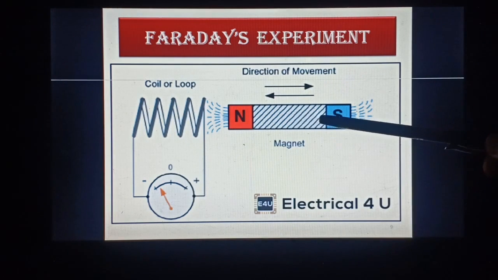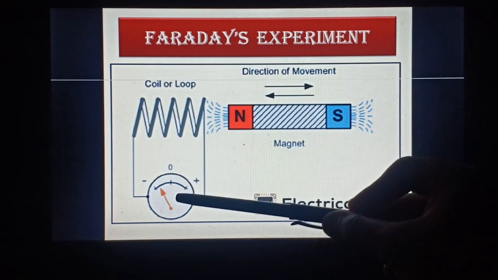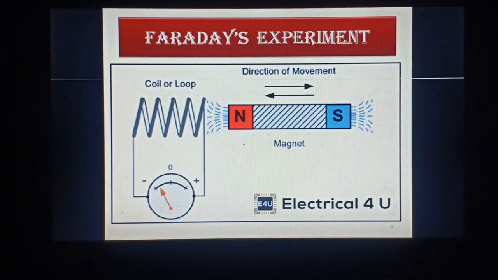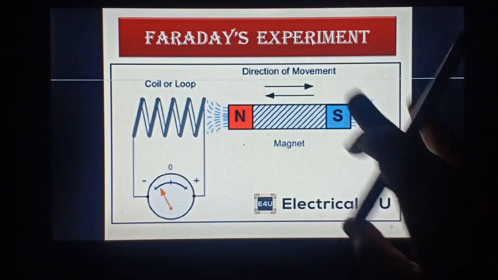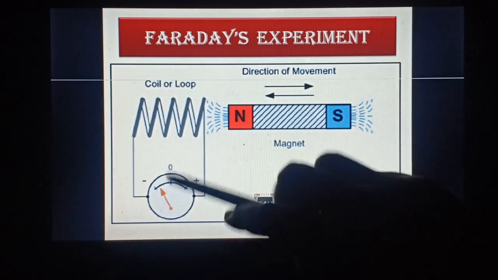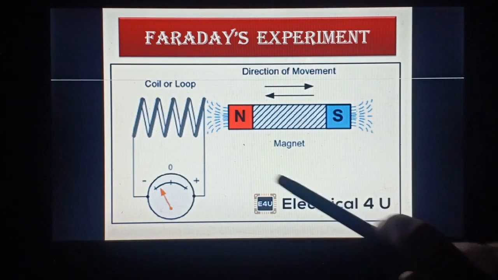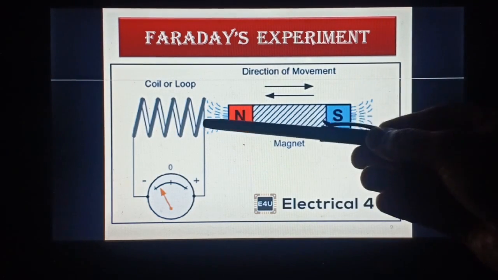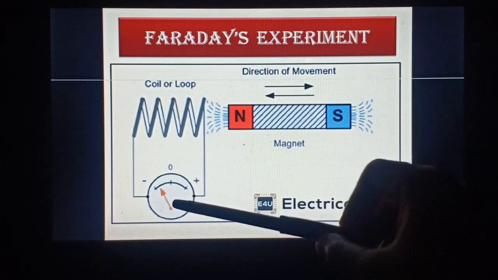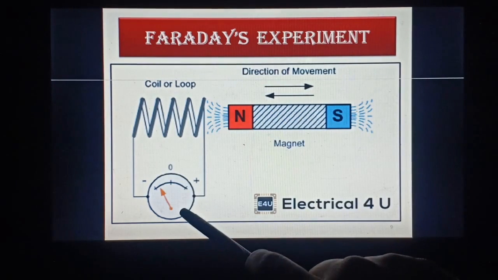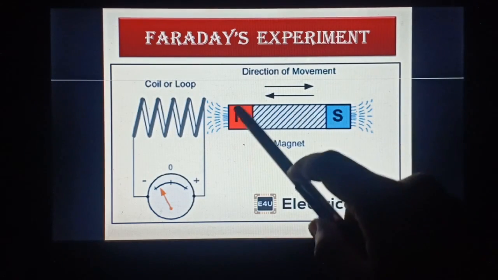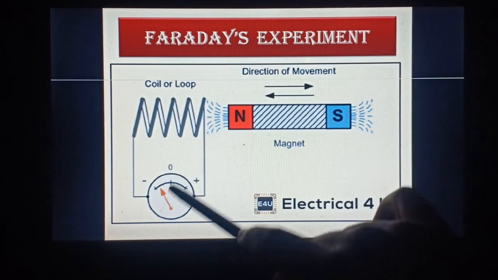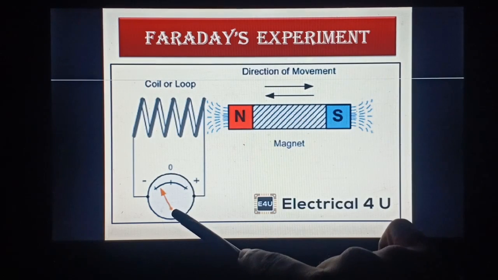If the magnet is then kept stationary at that position, the galvanometer again shows no deflection. So only when the magnet was moving towards the coil did the galvanometer show deflection in one direction.